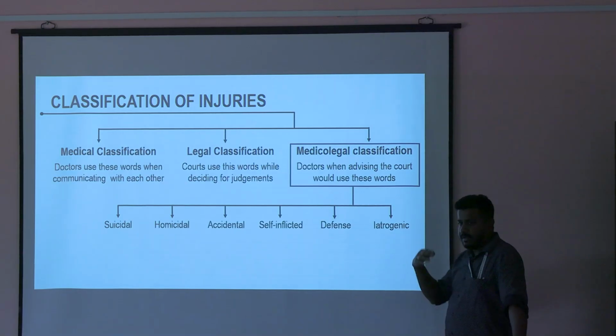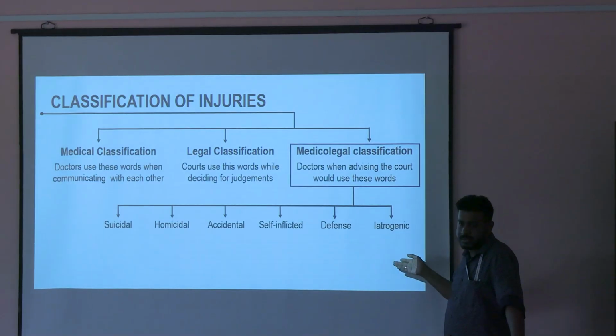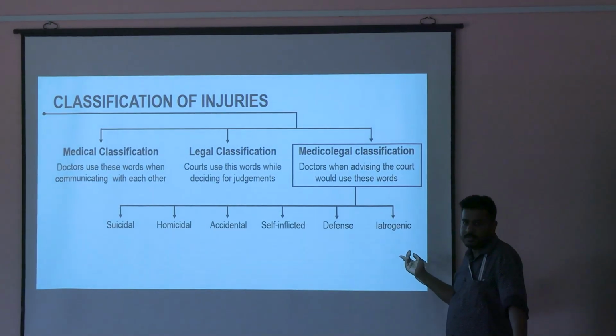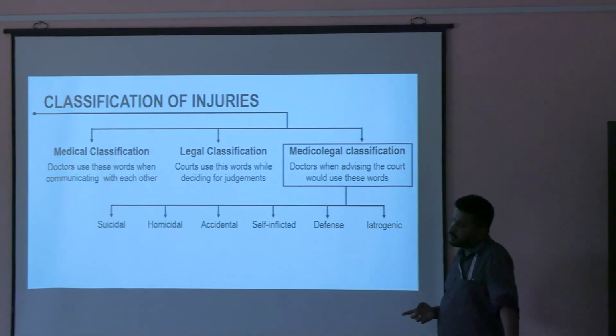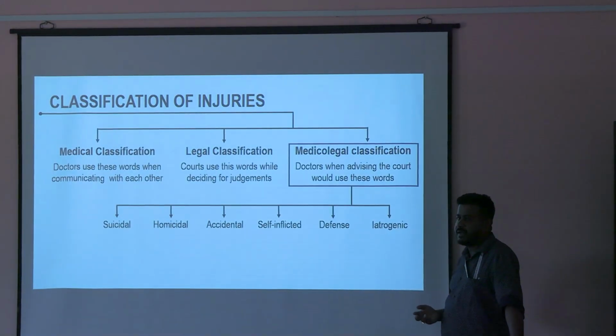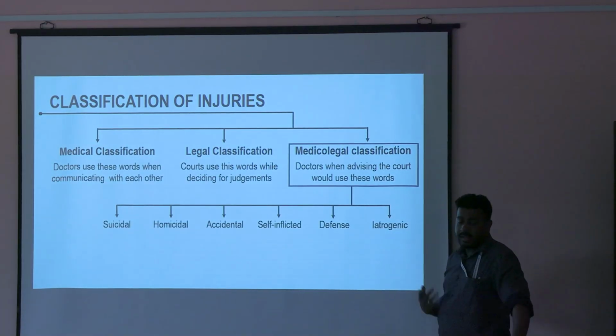So that injury which I will produce becomes a homicidal injury. Accidental, you know by this term, accident. Self-inflicted means just to hurt myself, I can injure myself.